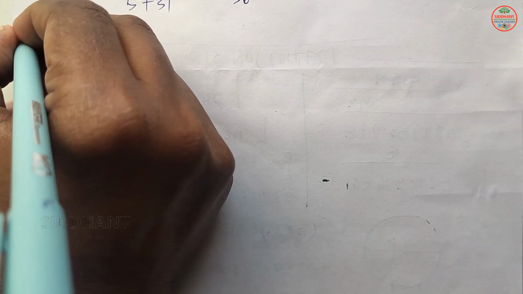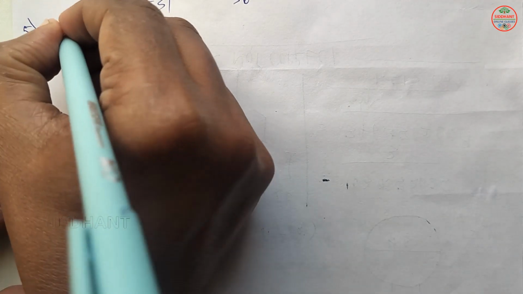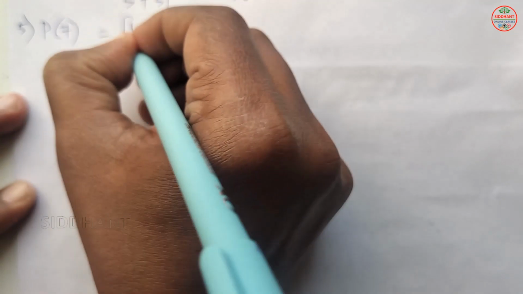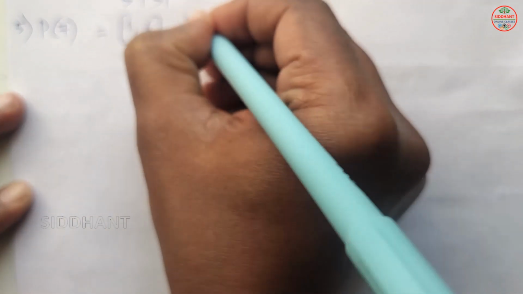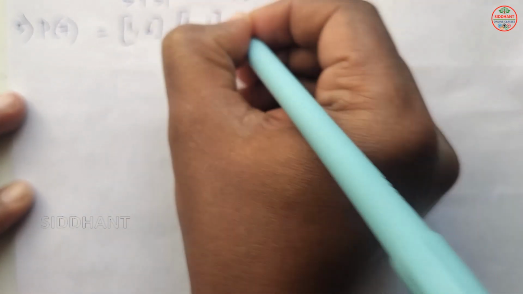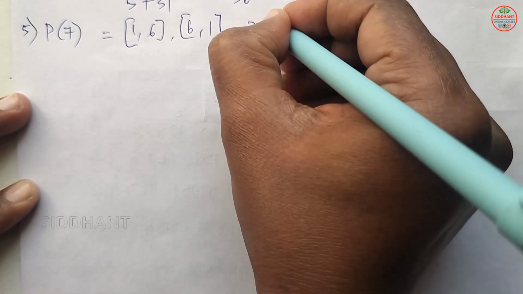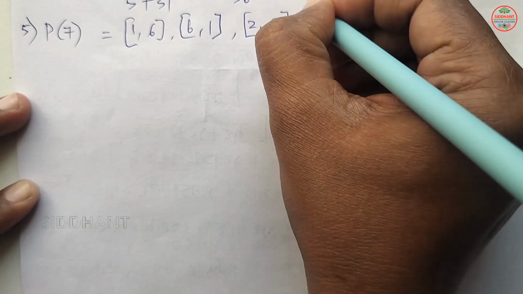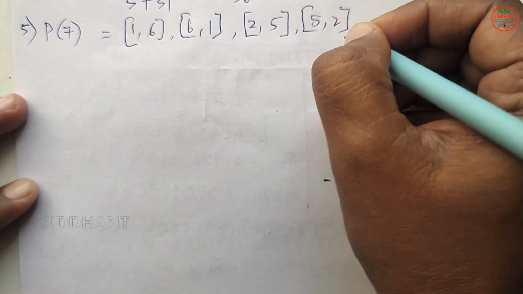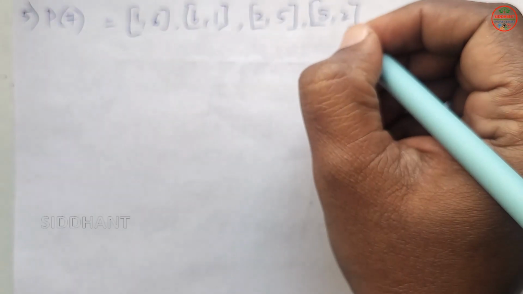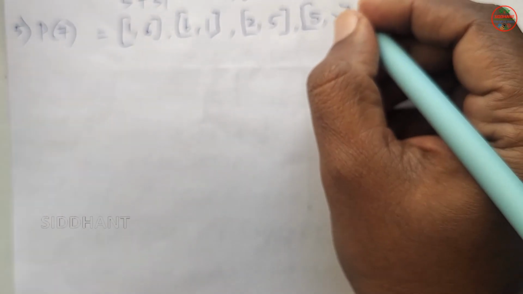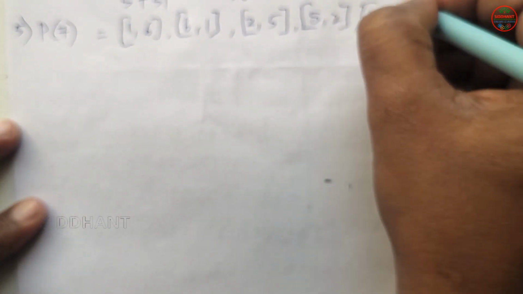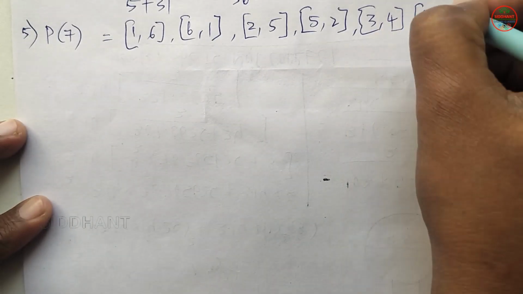Next, P of 7. That will be 1 comma 6, 6 and 1, next 2, 5, next 5, 2, next 3, 4, next 4, 3.